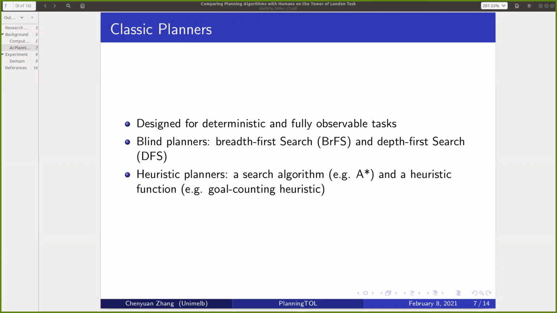By contrast, AI researchers have focused on planning as heuristic search. A heuristic planner usually consists of two components: a search algorithm, like breadth first search or depth first search, but also a heuristic function derived automatically from the symbolic description of the problem, such as the goal counting heuristic, which simply means the number of goals that have not been achieved yet. This heuristic function can lead the planner to decide which state might be closer to the goal. Since the late 90s, heuristic planning has been the dominant approach to solving deterministic tasks.